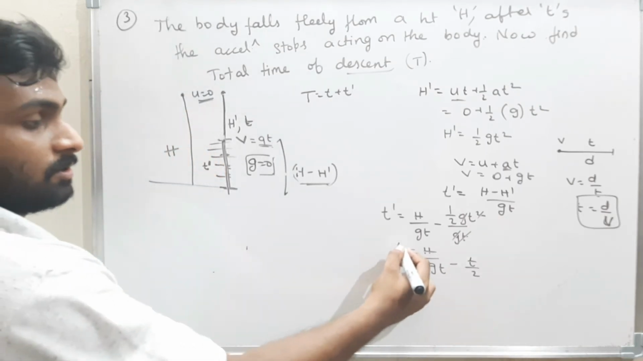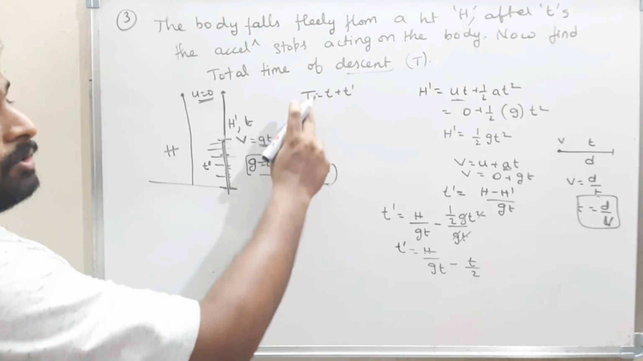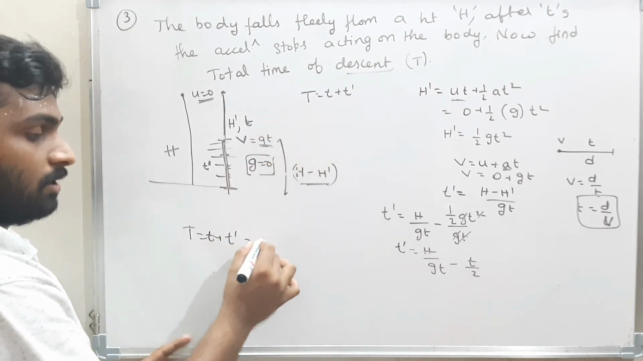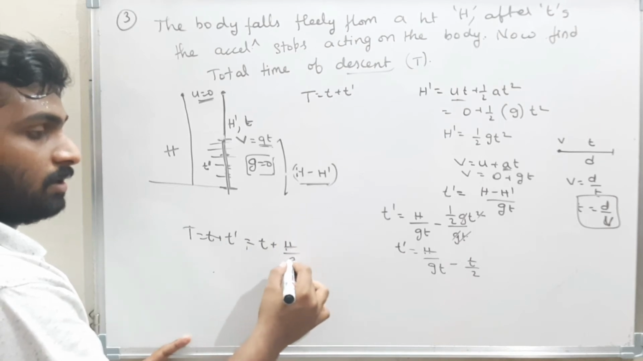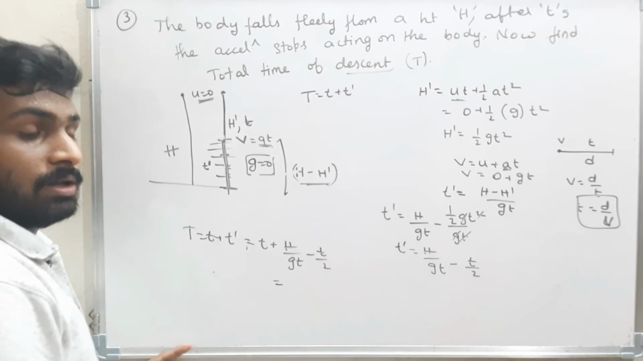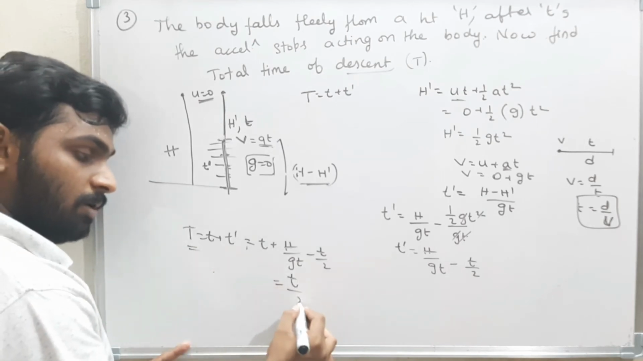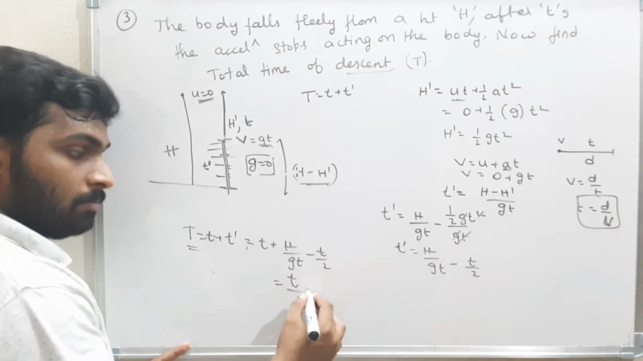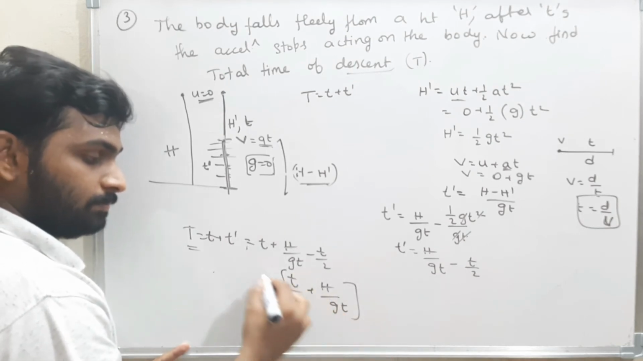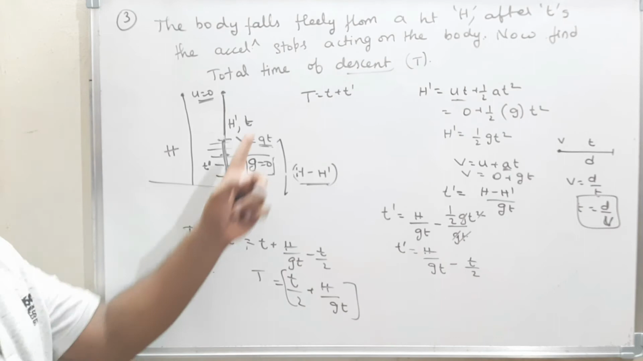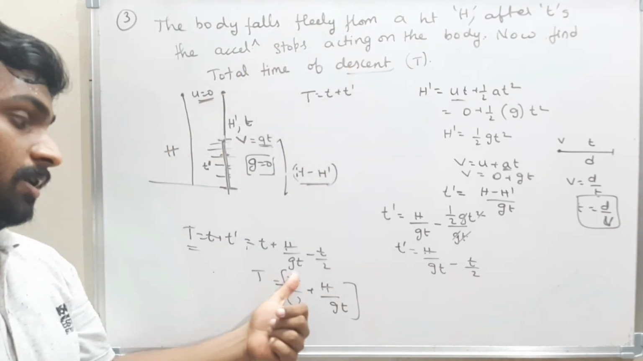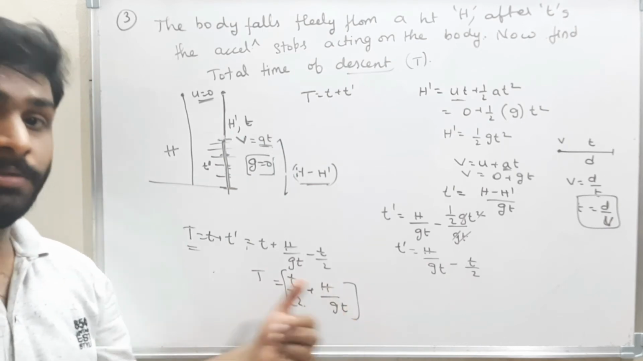That is t dash. Now what did they tell us to find? They told us to find the total time. The total time is t plus t dash. Therefore, t plus h by gt minus t by 2. What is the answer? The total time is t by 2 plus h by g. That is the answer. The total time of descent, that means the time taken by the bird to reach the ground, is t by 2 plus h by gt.